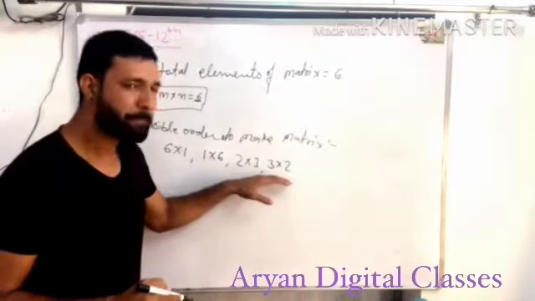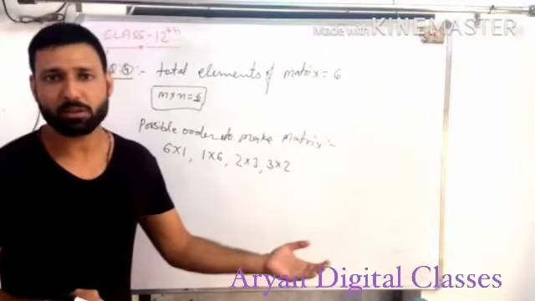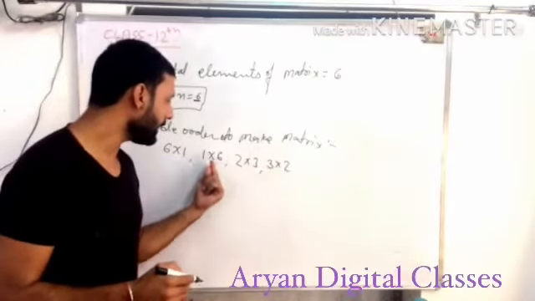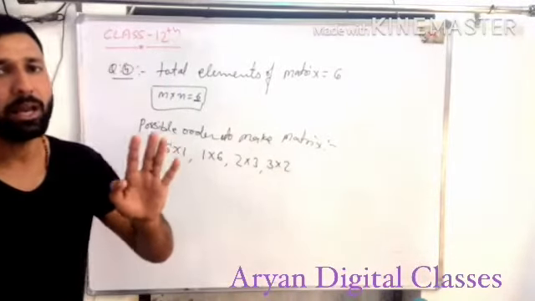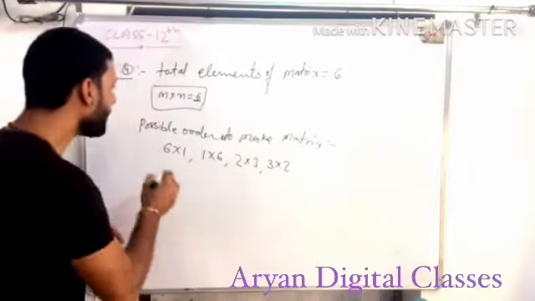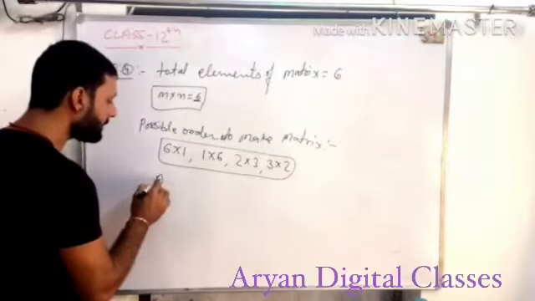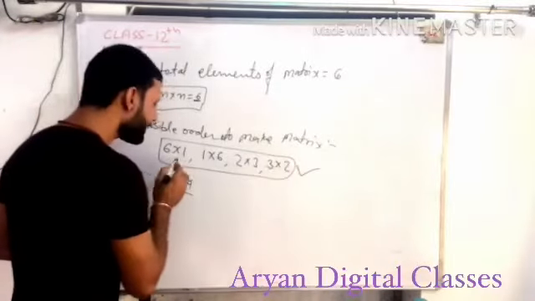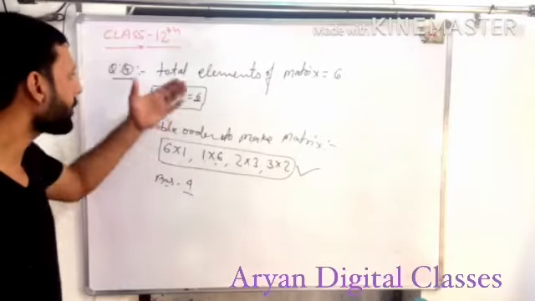Is there any other factor of 6? I don't think so. There are only 4 factors of 6, which are 1, 2, 3 and 6, and we have already used them. So the total ways to make this matrix is 4. The answer is 4, and the orders are 6 into 1, 1 into 6, 2 into 3 and 3 into 2. This is question number 4.